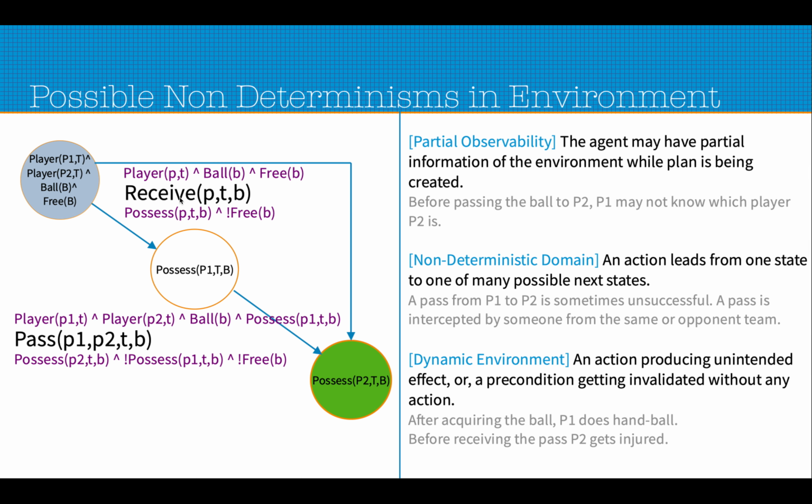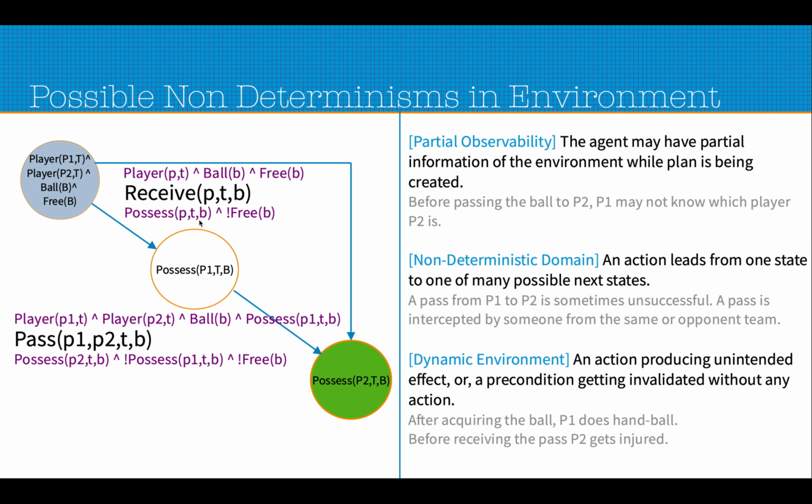A second possibility is that once P1 receives the ball, maybe P1 actually makes a handball. After making a handball, the ball is no more in possession of P1, because the game is stopped and the game has to be restarted by someone from the opponent team. So these are the different kinds of dynamics that we have not modeled in this scenario, because the world is not perfect. The world is not static. It keeps on changing. So there could be scenarios which are not part of the model, but still in such cases the agent has to make sure that it is able to continue with